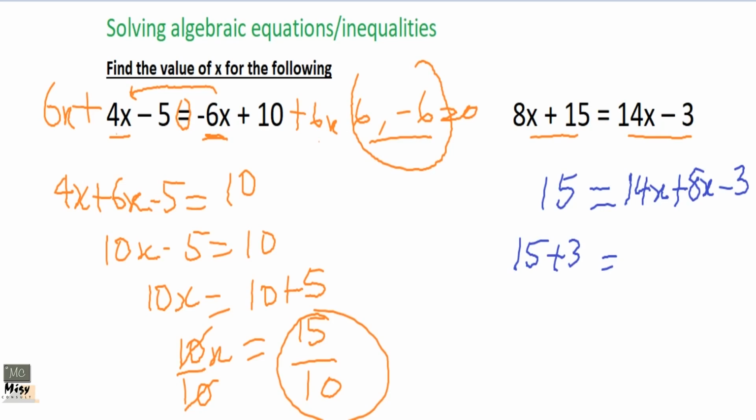Sorry, I made a mistake. I knew you saw it, but I couldn't say. Oh, you said it, but I could not hear you. So it is a positive, so it becomes a negative. Okay, it becomes a negative 8x here. Sorry, it's a positive that moved, so it becomes a negative.